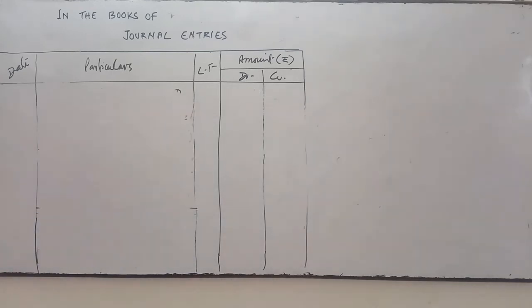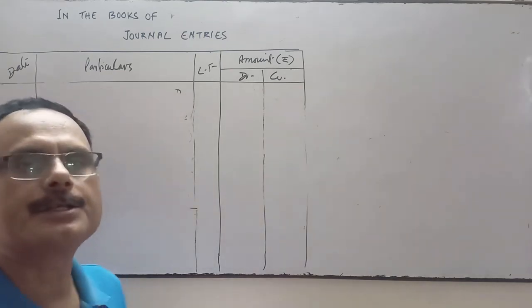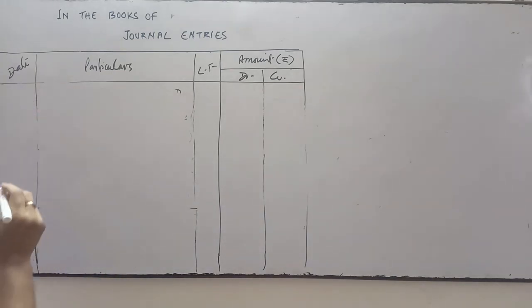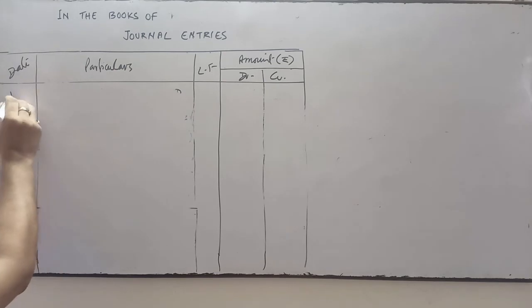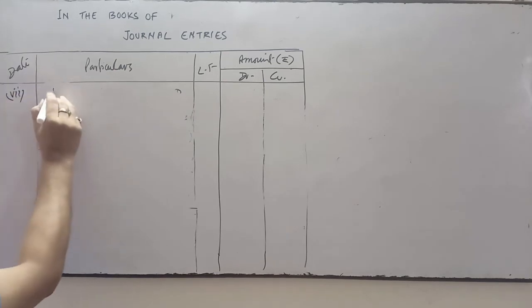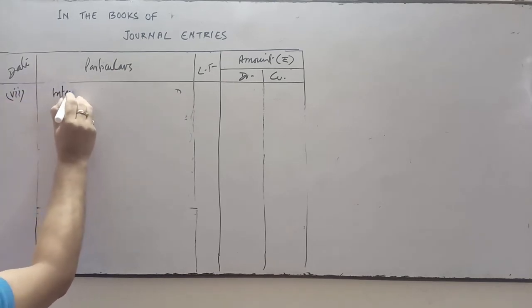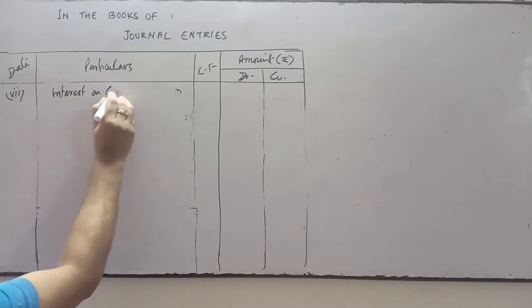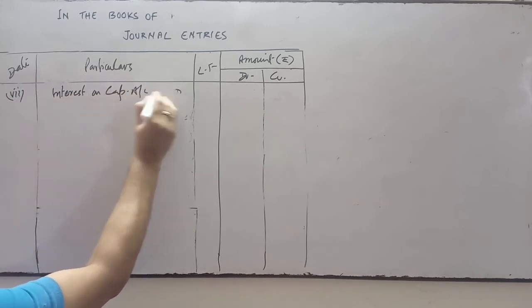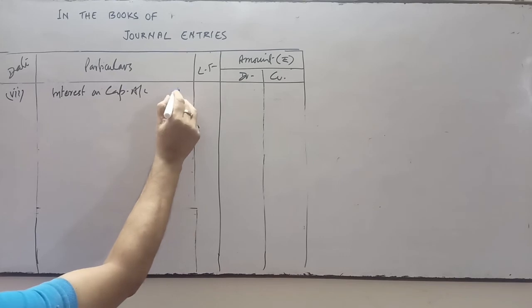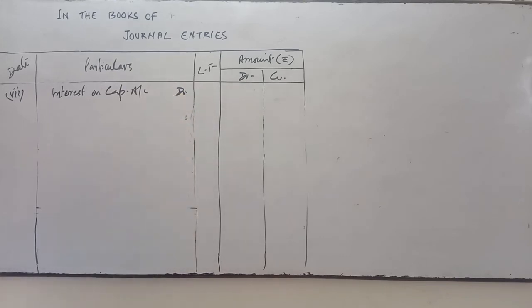Okay. Now come to the interest on capital. Next is provide interest on capital, point number 7. Interest on capital account will be debited because interest on capital is an expense from the business point of view. It's an expense because the business has to pay interest on capital given by the proprietor.